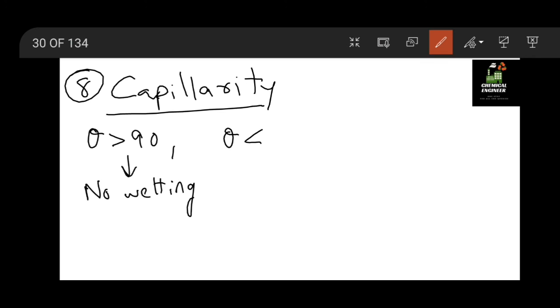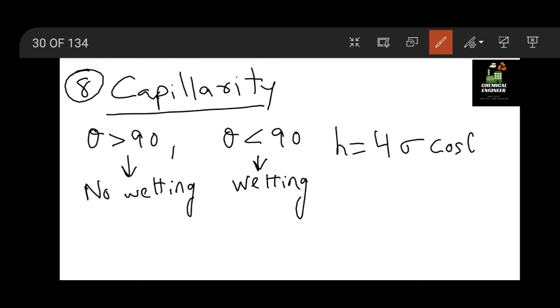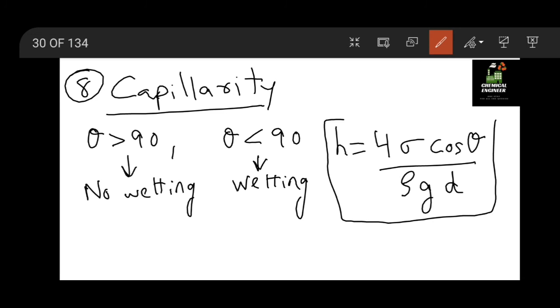If theta is less than 90 degrees, a wetting fluid will be there. For this, the height of capillarity is calculated as h equal to 4 sigma cos theta divided by rho g d. So the height attained or fallen is calculated by this equation, 4 sigma cos theta divided by rho g d.